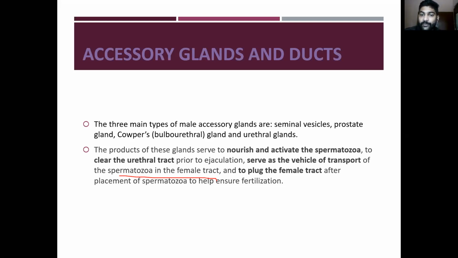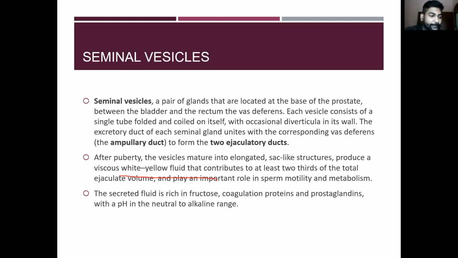Okay, so the functions are: it nourishes and activates the spermatozoa. Then it clears the urethral tract prior to the ejaculation, and serves as a vehicle for the transportation of the spermatozoa to the female tract. Then it acts as a plug to the female tract after the placement of the spermatozoa to ensure the fertilization. So the first one is the seminal vesicle.